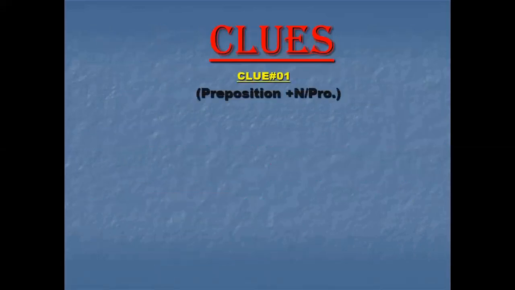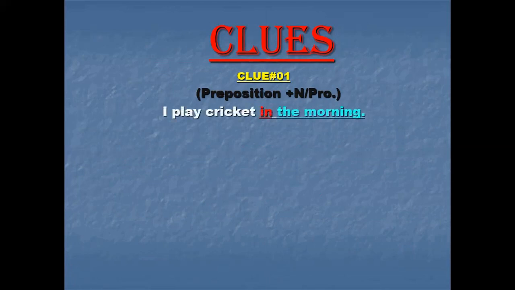Clues. Clue number 1, how can you locate it? It's very easy. Wherever you see a preposition plus a noun or pronoun, this is the first clue. For instance, I play cricket in the morning. In is a preposition, and the morning is a noun.